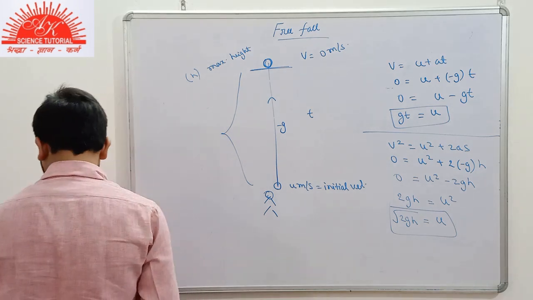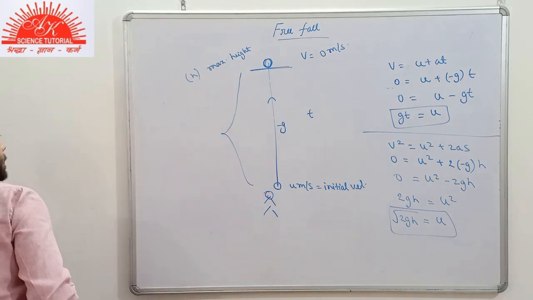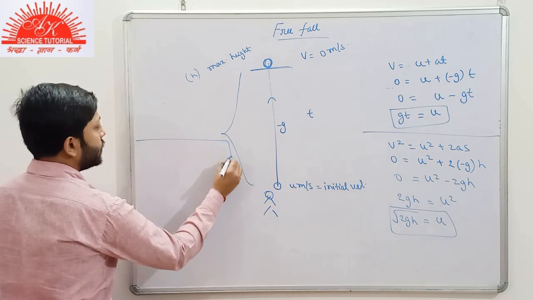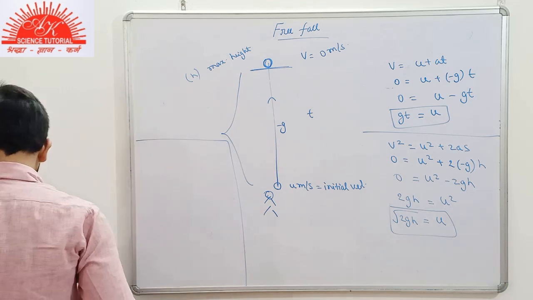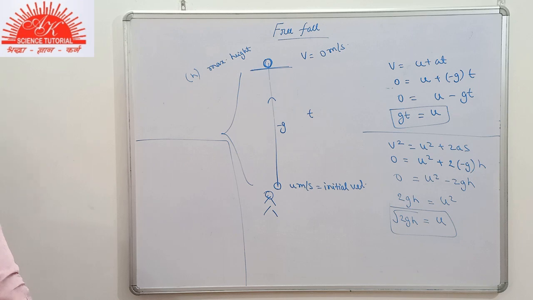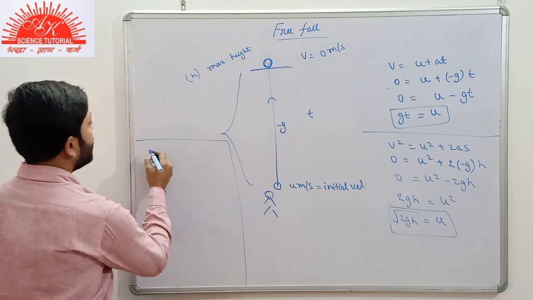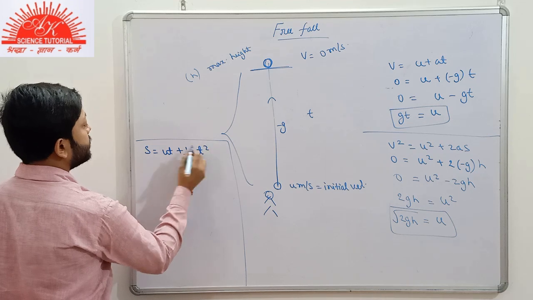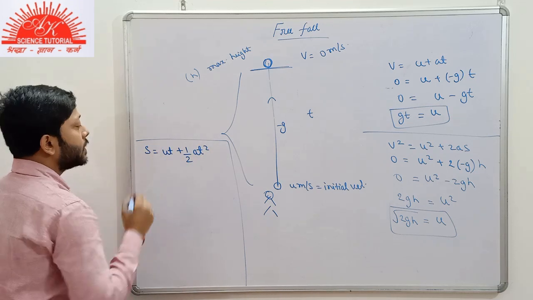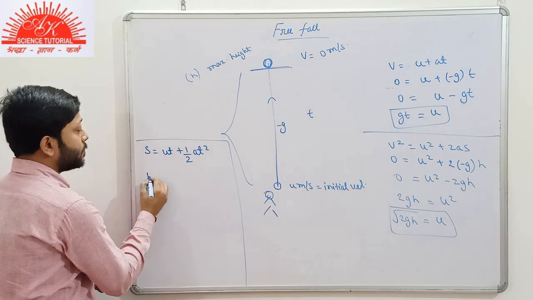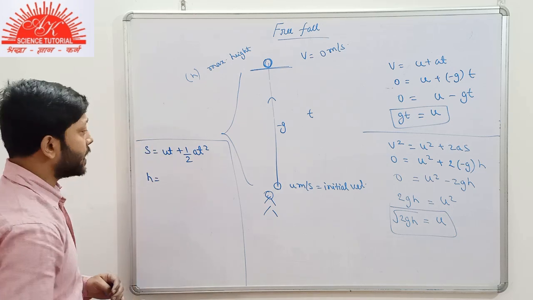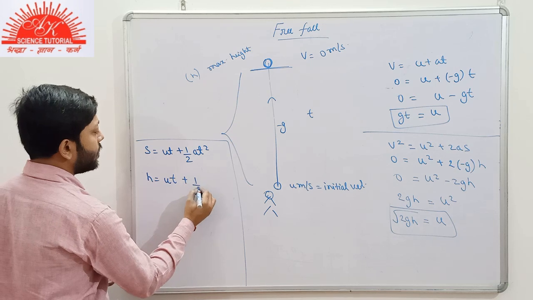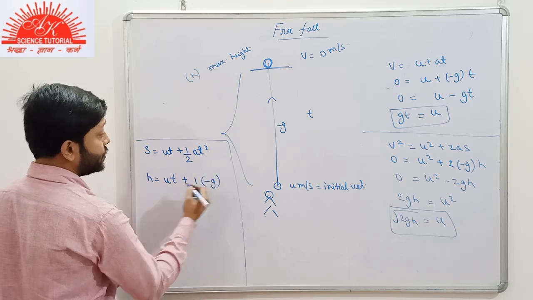Now we move to the next part, the third equation of motion, with the help of which we will derive one more expression. s is equal to ut plus half at square. s will be replaced by h, the maximum height attained by the body. a will be replaced by minus g.